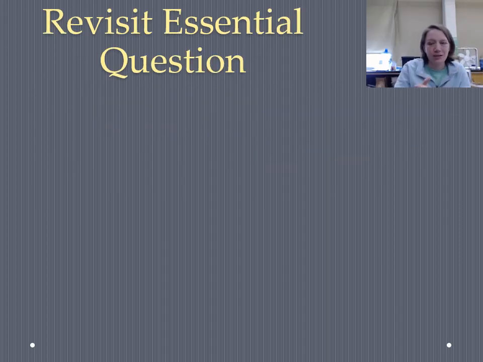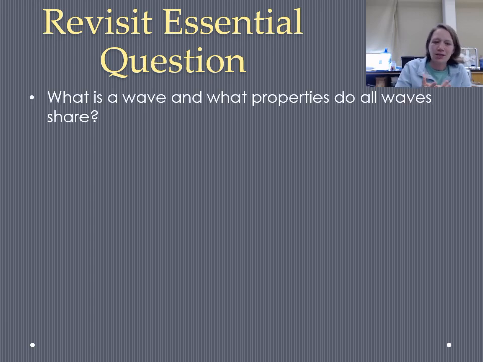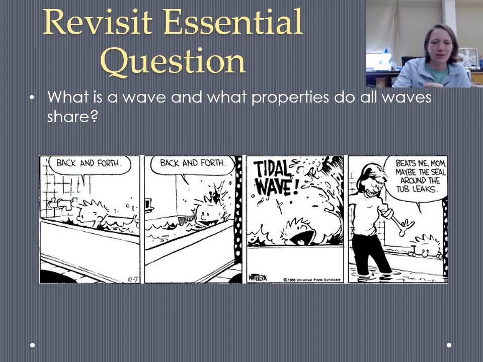Okay, so hopefully this gave you some new information, reviewed some information you maybe already knew, but the essential question was, what is a wave and what properties and vocab words are we going to use to describe and define waves throughout this unit? And just for fun, one of my very favorite Calvin and Hobbes comics.